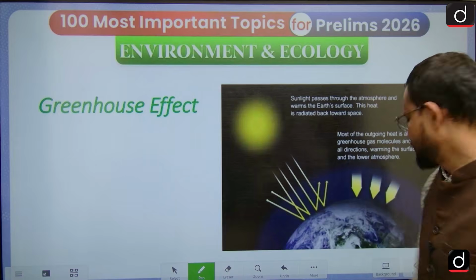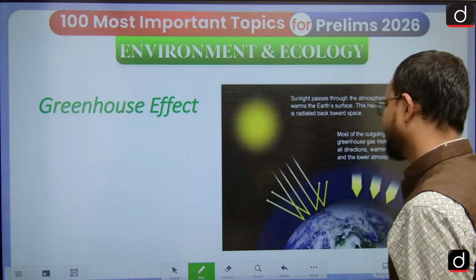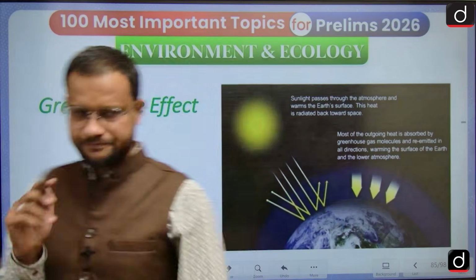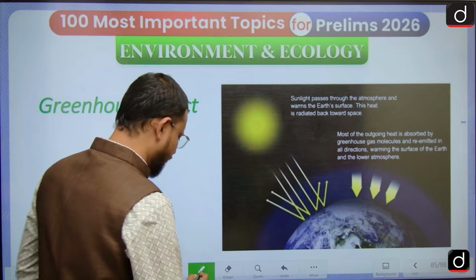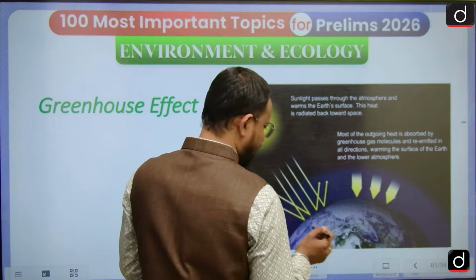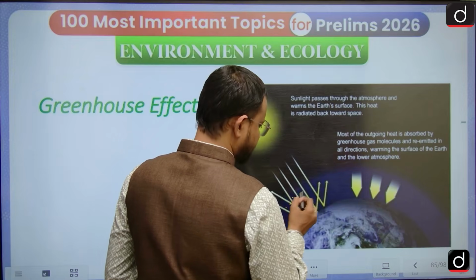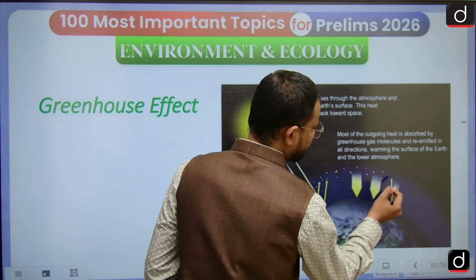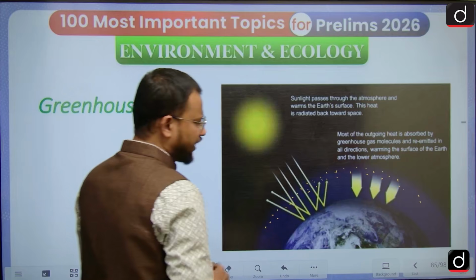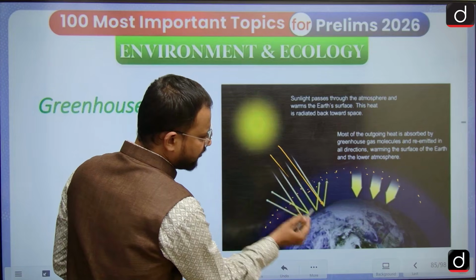Next, greenhouse effect. Simply see, the Earth has a layer of atmospheric components. What happened, guys? Because of its composition, the CO2, water vapor, methane, and all those greenhouse agents have a typical property. They allow the incoming radiations.